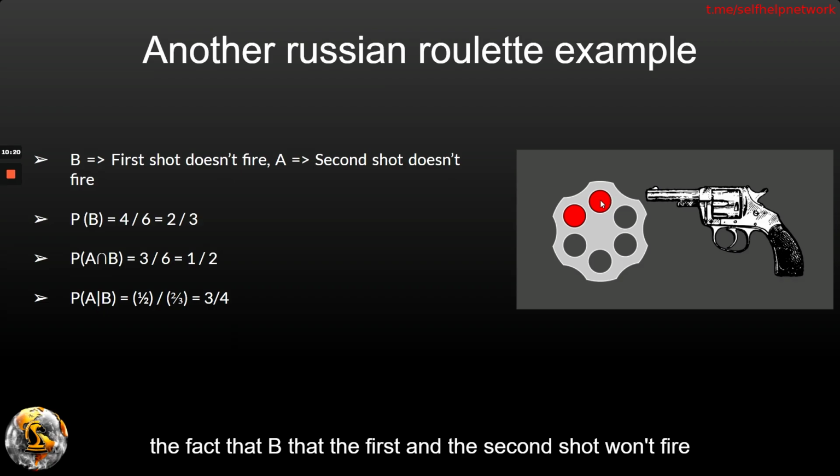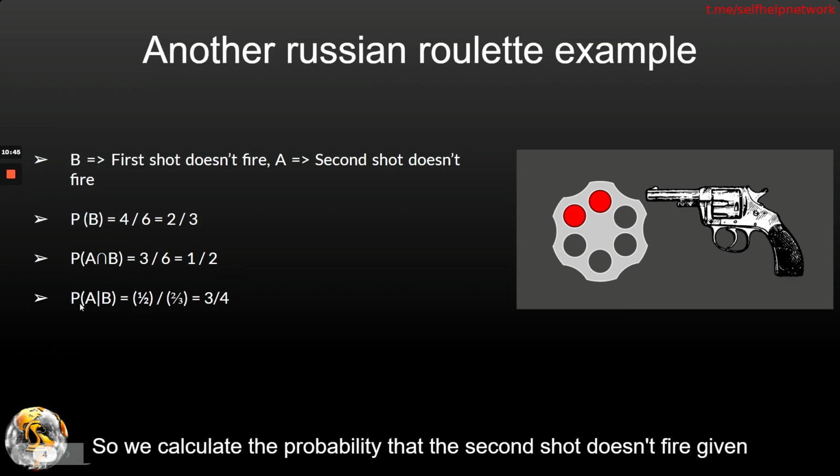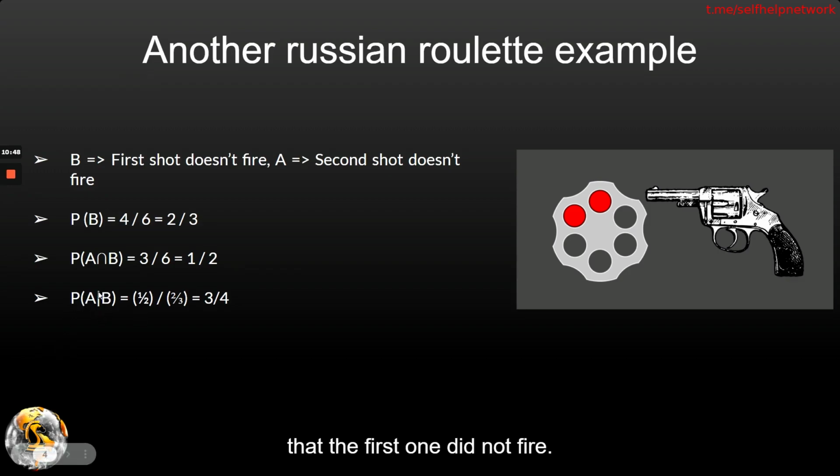The fact that the first and the second shot won't fire would only happen in these cases: 2-3, 3-4, and 4-5, out of 6 total possibilities, which are 1-2, 2-3, 3-4, 4-5, 5-6, and 6-1. So both shots not firing is only possible in 3 out of 6 scenarios, which is half. So we calculate the probability that the second shot doesn't fire, given that the first one did not fire, to be half divided by 2 by 3, that's 3 by 4.